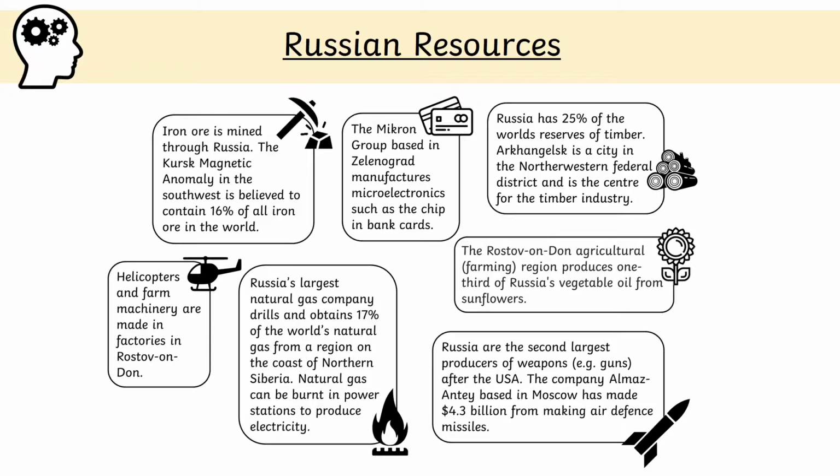Russia's largest natural gas company drills and obtains 17% of the world's natural gas from a region on the coast of northern Siberia. Natural gas can be burnt in power stations to produce electricity for the country. The Rostov-on-Don agricultural region, otherwise known as the farming region, produces 1/3 of Russia's vegetable oil from sunflower. Russia are the second largest producers of weapons, such as guns, after the USA. The company Almaz-Antey, based in Moscow, has made $4.3 billion from making air defense missiles.